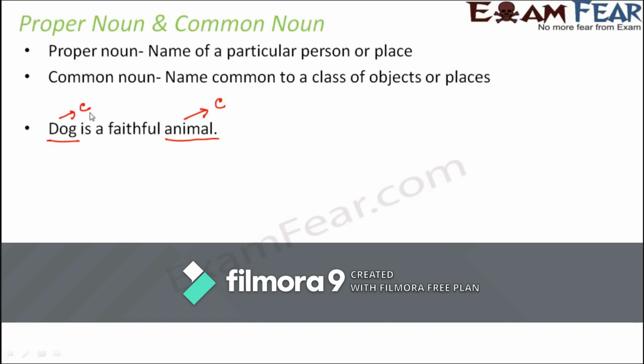Now, why is it? The word dog in general is a common noun because when you say dog, it includes all the categories of dogs within it. Right? In dogs also you might have many different varieties of dogs. So all of them are included in this class. So the word dog is a common noun. The word animal is also a common noun because both of them are kind of common to a class of animals.